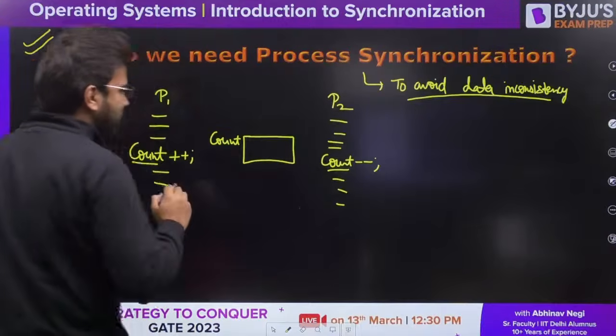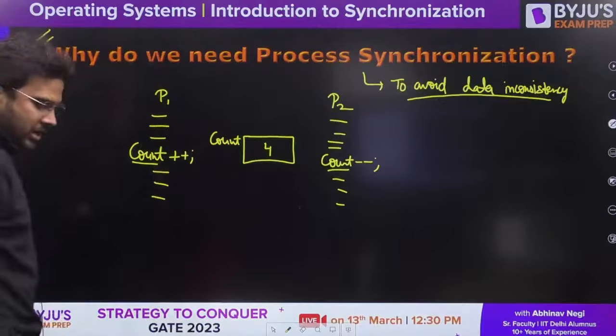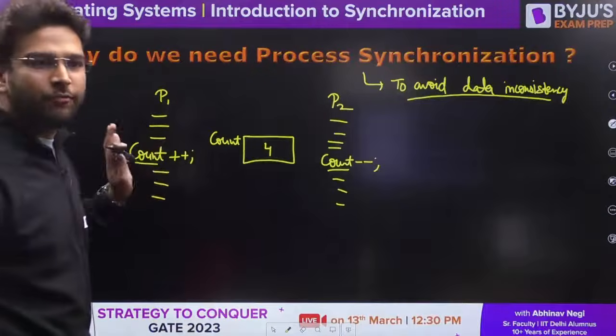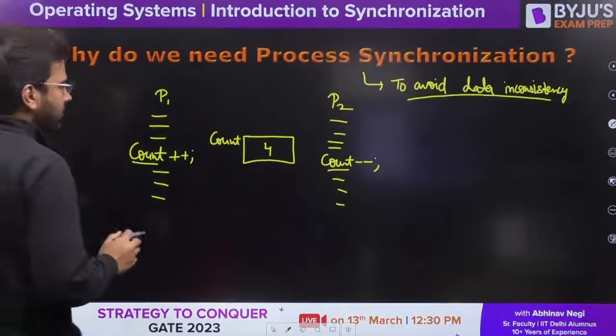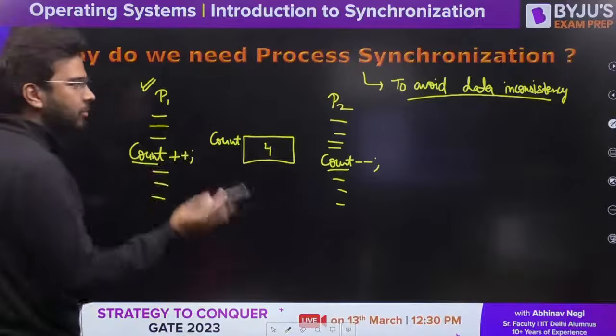Now let's assume that the initial value of count is 4. Now carefully observe, let's say P1 is executing, we have allocated the CPU to the P1 process.